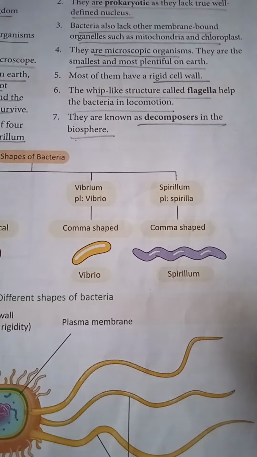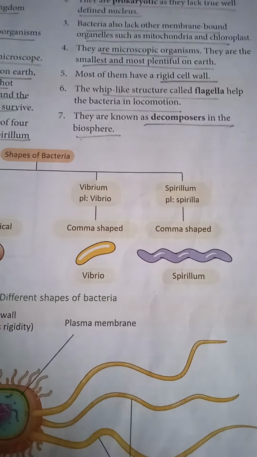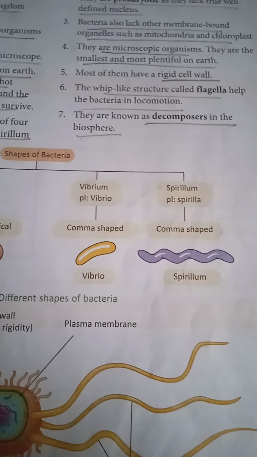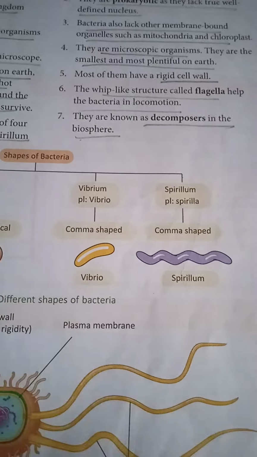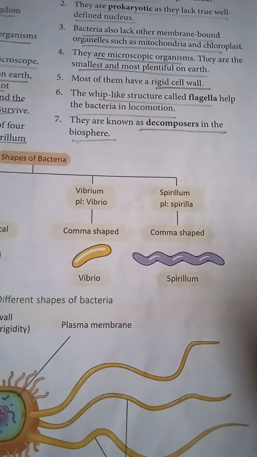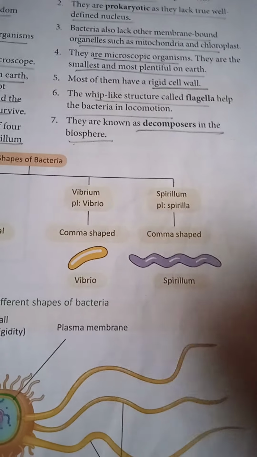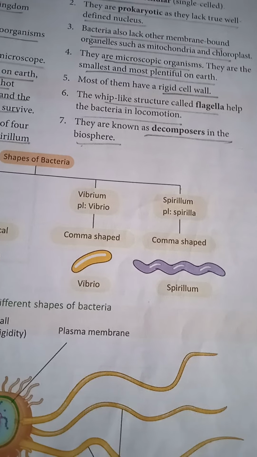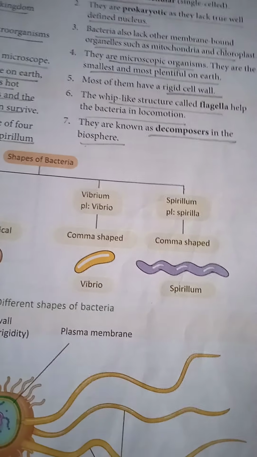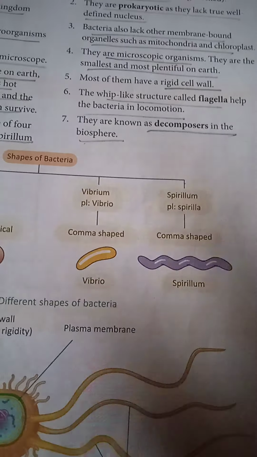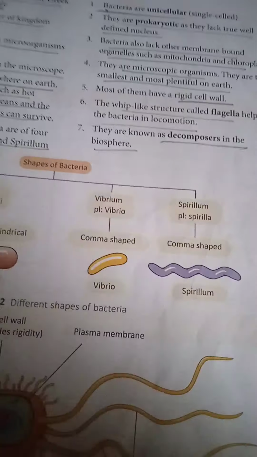All of you know they are microscopic because we can't see them with naked eyes. They have a very hard cell wall, and they have a structure like flagella which helps them in movement from one place to another. Bacteria are very important because they are the best decomposers. If something is waste, bacteria convert it into the simplest form, so they can be regarded as the cleaning agents of nature.